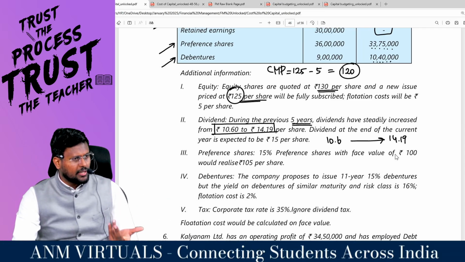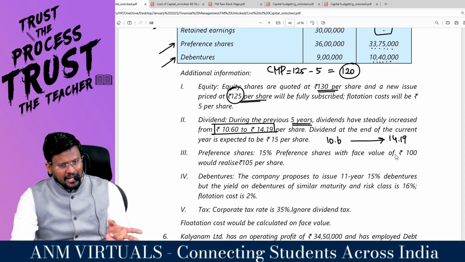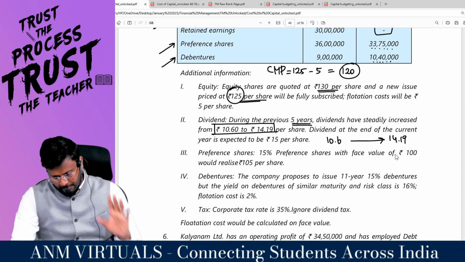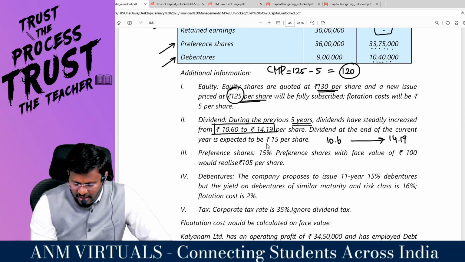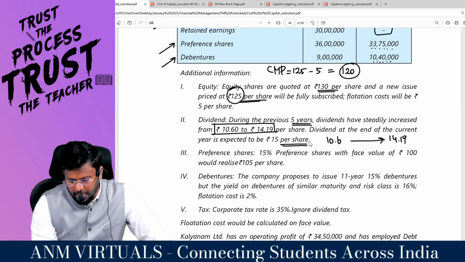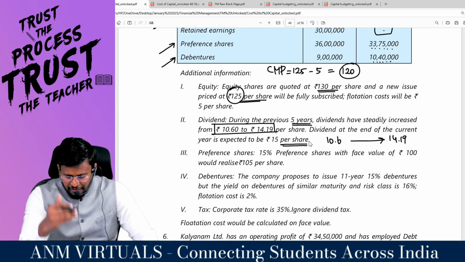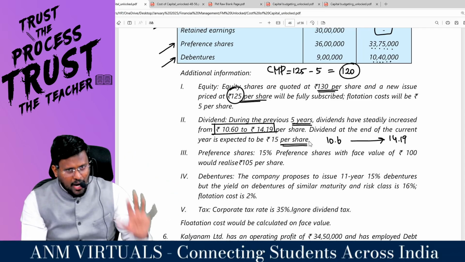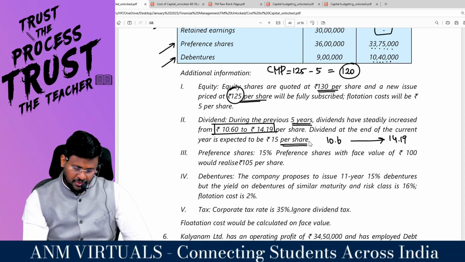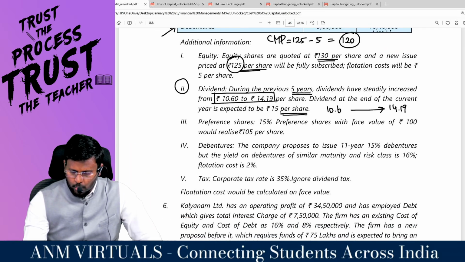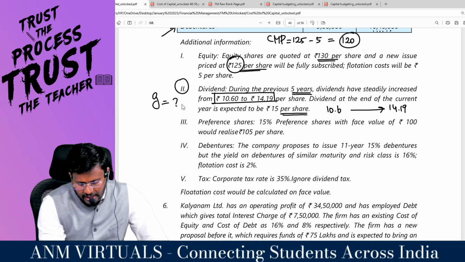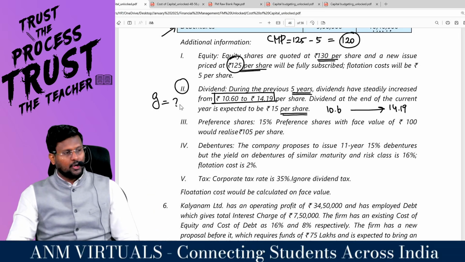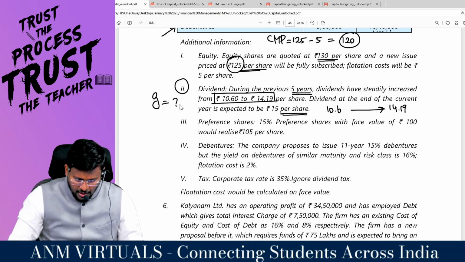We don't know what the growth rate is, so we have to find it out using the interval between the dividends. Dividend at the end of the current year is expected to be 15 per share. So after the end of the 5th year, DPS 1 is going to be 15. This data I can use to find out the G, by using the difference between 10.6 and 14.19.